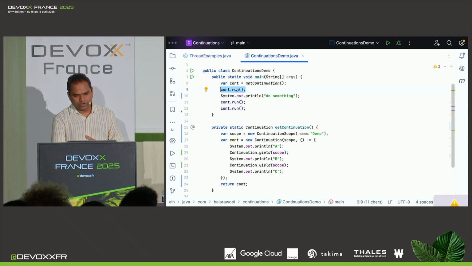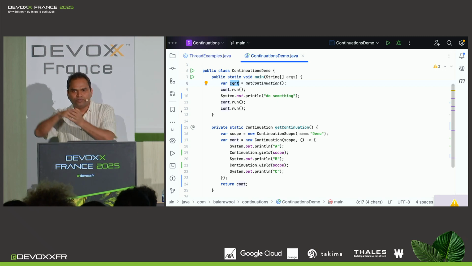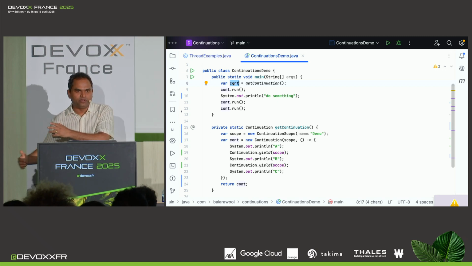Also, this continuation.run call does not have to happen from the body of this method. When you get the continuation, you get a handle to this continuation object, which represents the current state. And you can pass that object anywhere in your program. Then you decide to resume there.